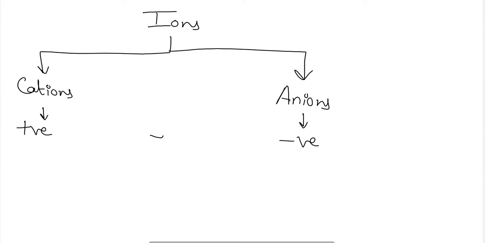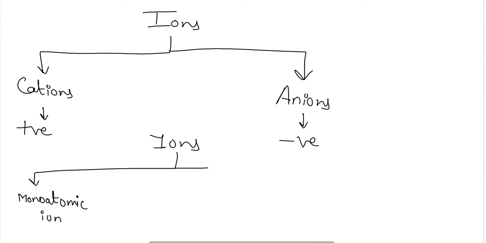Further, if I want to classify the ions on the basis of the number of atoms present there, then ions which contain only single atoms will be termed as monoatomic ions, and ions which contain molecules, meaning a molecule is attaining a charge, will be termed as polyatomic ions. In polyatomic ions, you can take any example, that is diatomic, triatomic, tetraatomic, pentatomic, meaning two atoms, three atoms, four atoms, which are holding a charge with them. They will be termed as polyatomic ions.